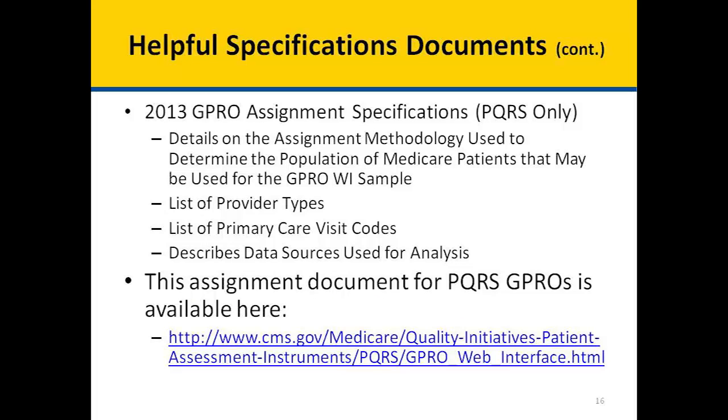The 2013 GPRO Assignment and Specifications document includes details on the assignment methodology used to determine the population of Medicare patients that may be used for the GPRO Web Interface sample. It includes a list of provider types and primary care visit codes, and it also describes data sources used for analysis. Again, this document can be found on the GPRO Web Interface portion of the cms.gov website at this link.